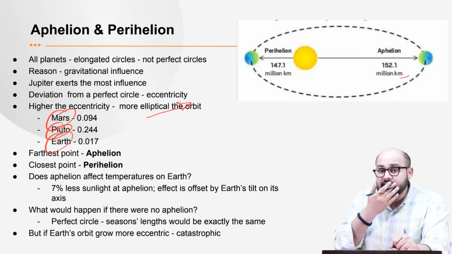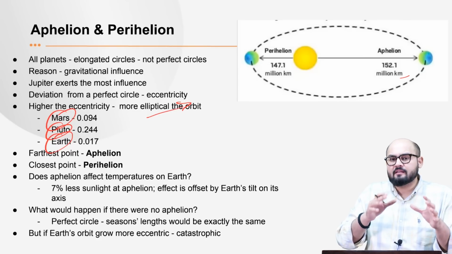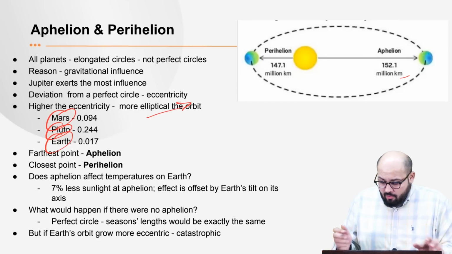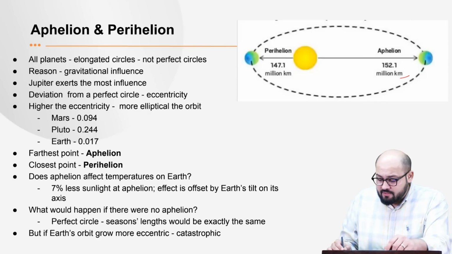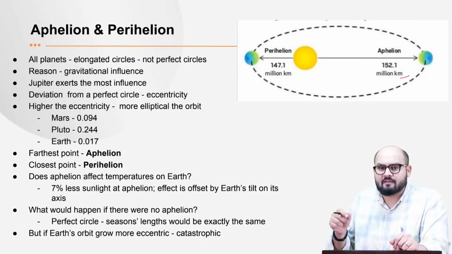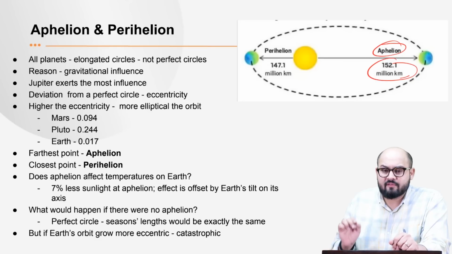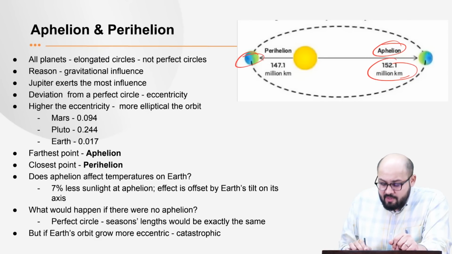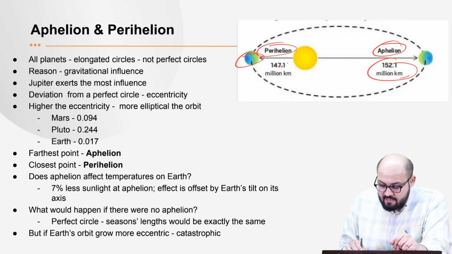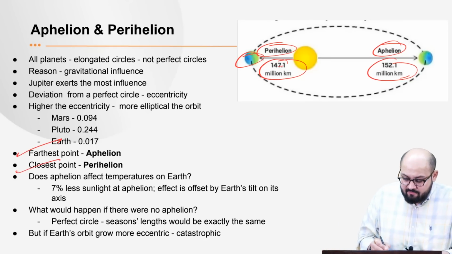Then if we talk about Earth, its eccentricity is 0.017. So this is what you need to have an idea of: what elongated orbits are with respect to the eccentricity of that particular planet. Now, please see this diagram. We have the Earth at the farthest point from the sun, the Aphelion, at a distance of 152.1 million kilometers. When the Earth is at the nearest point to the sun, we have the Perihelion, and the distance is 147.1 million kilometers. So do remember this: we have the farthest point and the closest point.